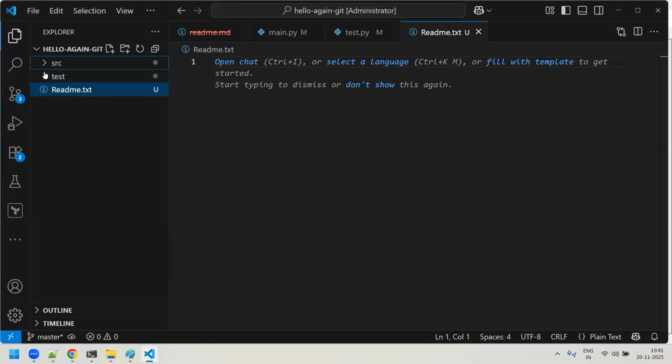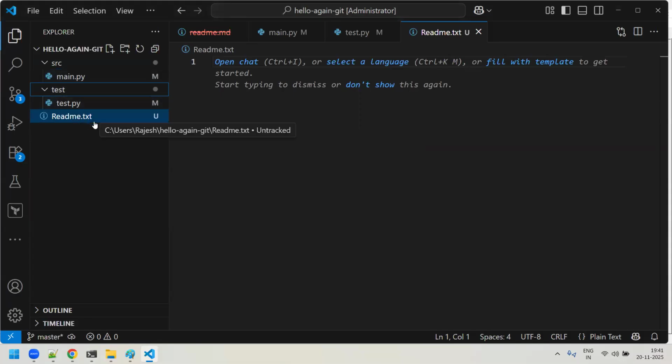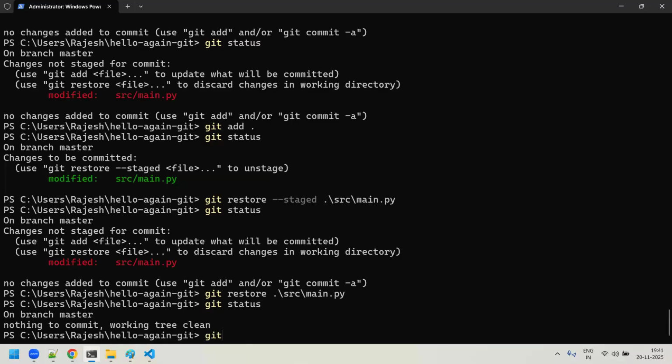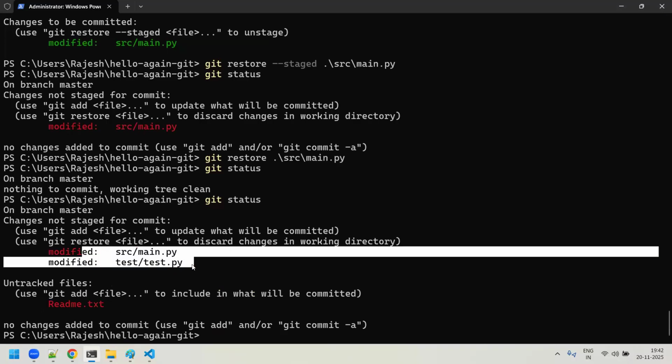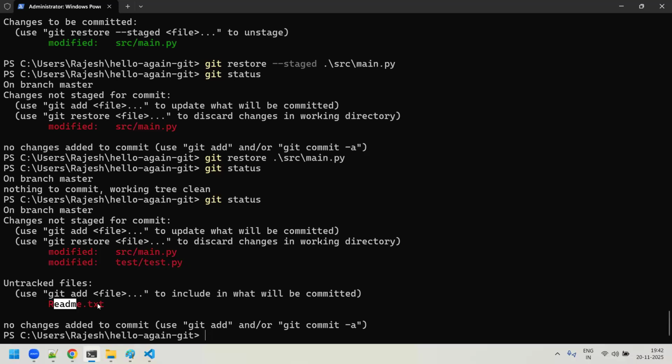So now what happened? There are two files which have been modified, and there's one more new file, the readme.txt or readme.md file. This will be in an untracked state, whereas these two will be in a modified state. If you go back and do a git status, you can see these two files in a modified state because they were already tracked, but the newly created readme.txt is in the untracked state.